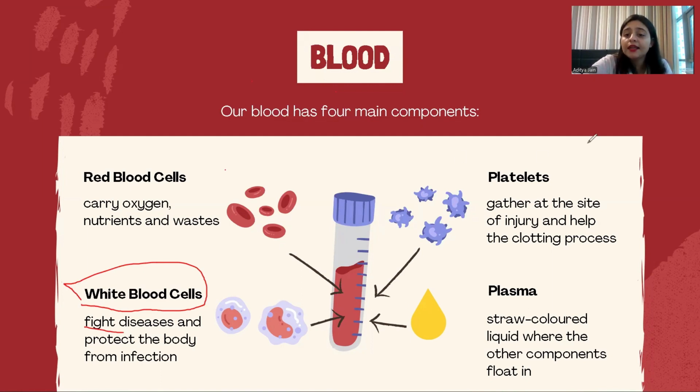And then come the platelets, which gather at the site of injury and help in the clotting process. Clotting process means stopping the bleeding. What happens generally when you get a wound or any sort of injury from a knife, suppose.